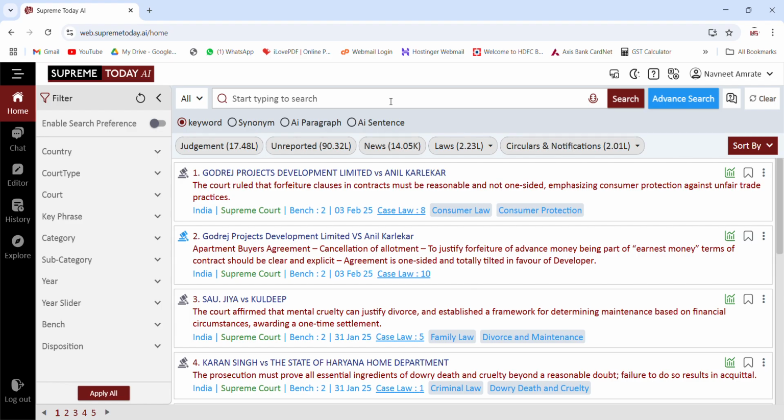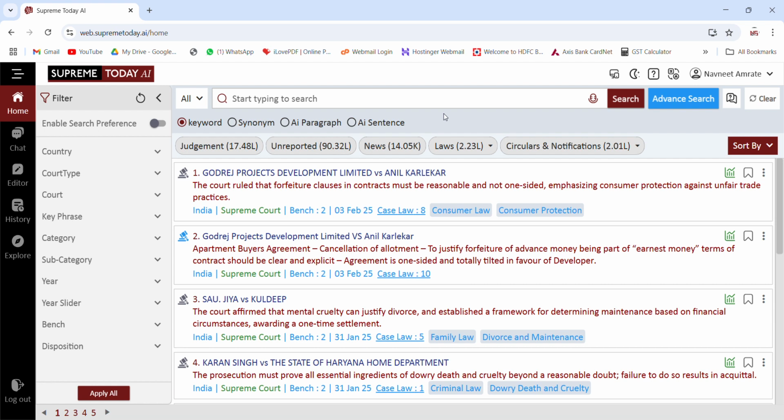So first thing I would like to talk about Supreme Today AI, its immense database which you get here. As far as judgments are concerned, there is the largest judgment database available here in Supreme Today AI. It has 1 crore plus judgments available in this database. There are 17 lakh plus judgments which are reported from 300 plus journals in India. So you would be getting any journal citation available here with its detail.